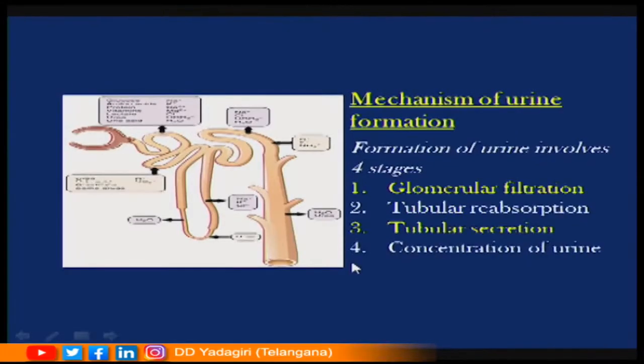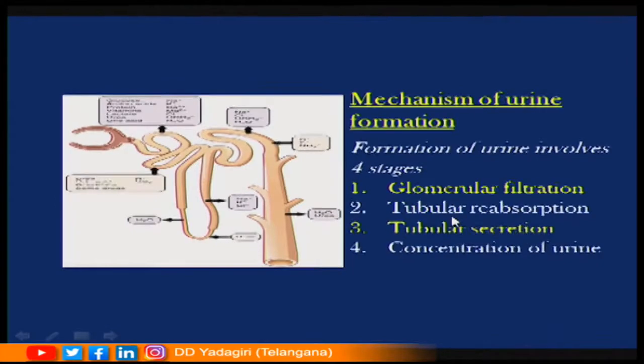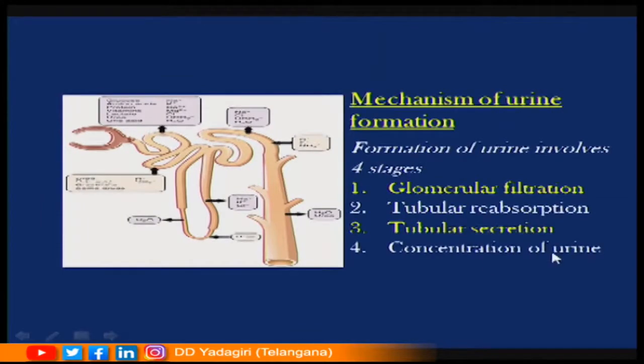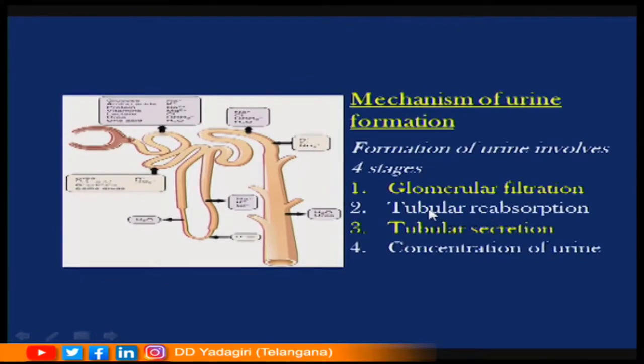The formation of urine involves 4 important stages. The first is glomerular filtration, the second is tubular reabsorption, the third is tubular secretion, and the fourth is concentration of urine. These are the 4 stages involved in the physiology of urine formation. Let us go one by one in detail.